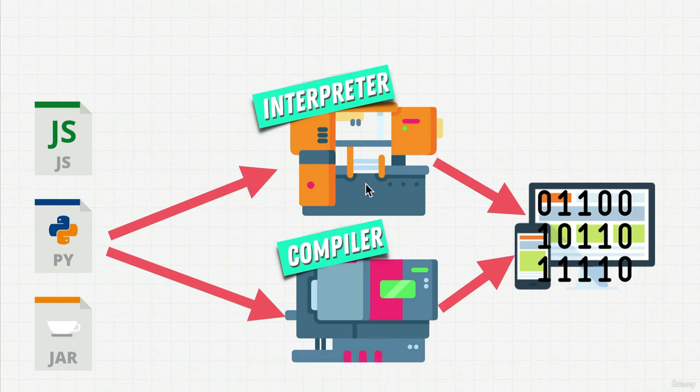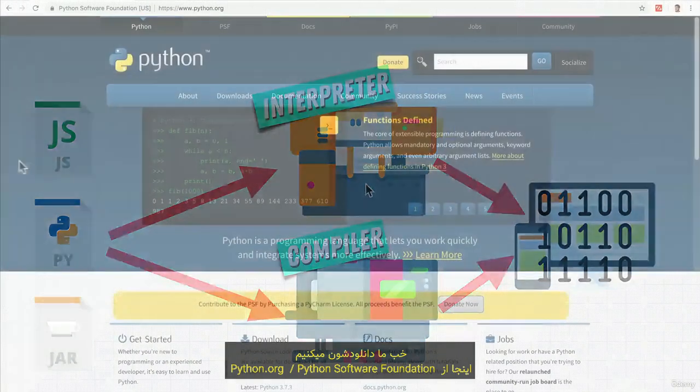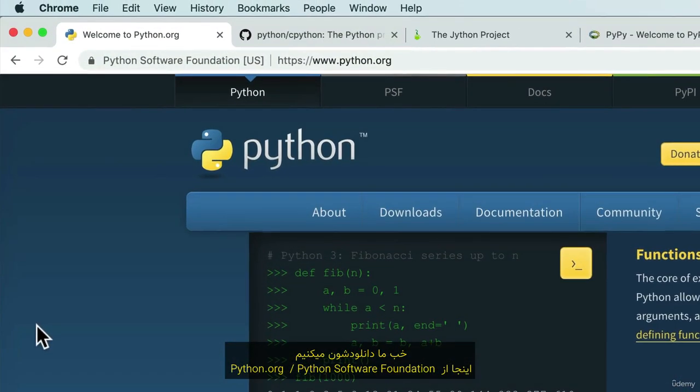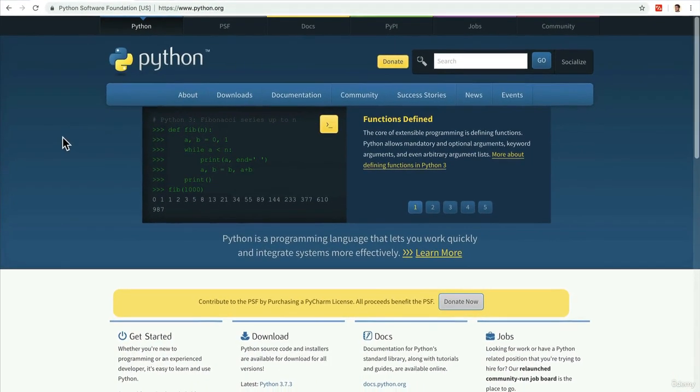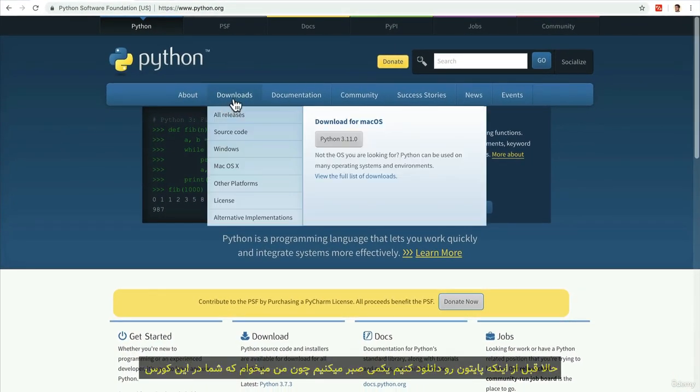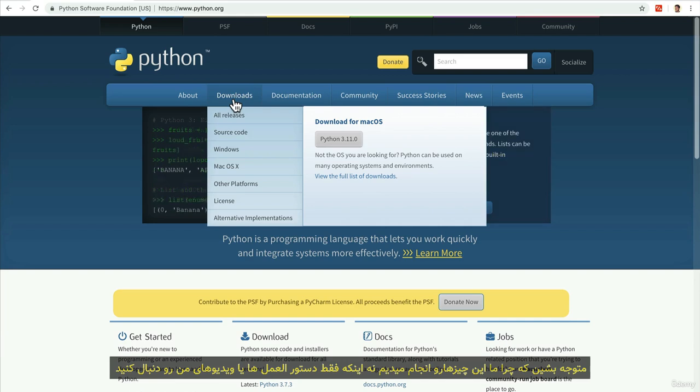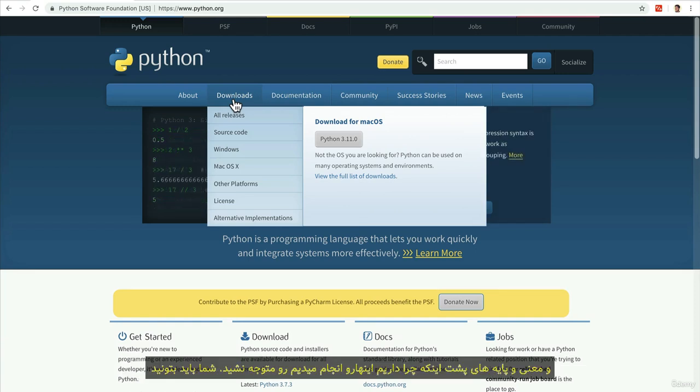How can we get these? Well, we download them. And here we download Python from the Python Software Foundation, from python.org. Now, before we download Python, we're going to wait a little bit. Because in this course, I want you to understand why we're doing things. Not just follow my tutorials, follow my videos, and not understand the meaning and the fundamentals behind why we're doing things. You should be able to teach what you're going to learn.